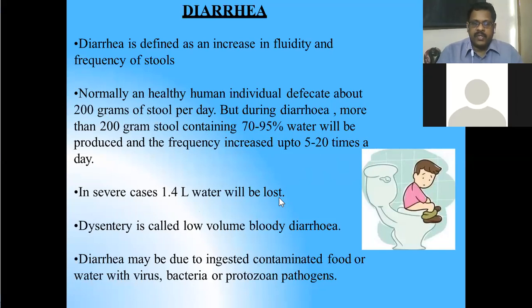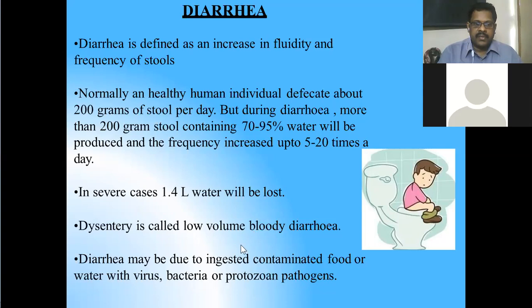And the main problem is dehydration. So when the water level comes down, it leads to many other severe problems. In severe cases, 1.4 liters of water will be lost during diarrhea. So that should be attended to at the right time with the proper treatment. And we should understand the reason behind this, and we have to go for appropriate treatment for diarrhea.